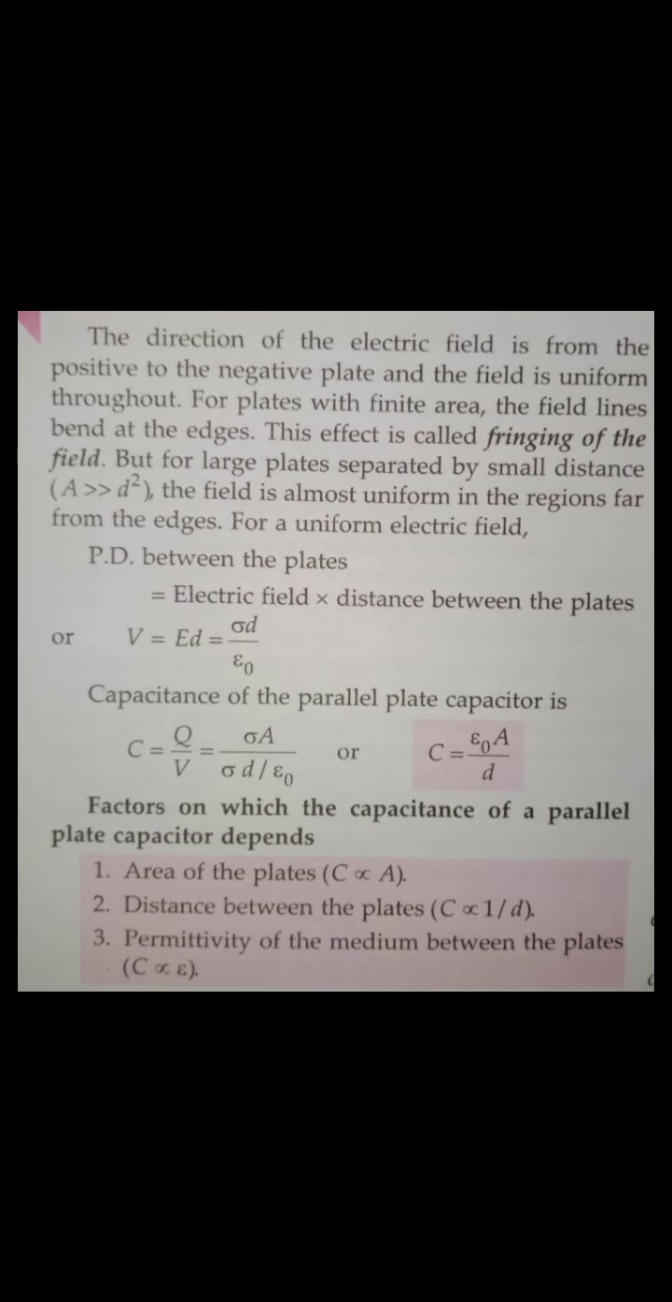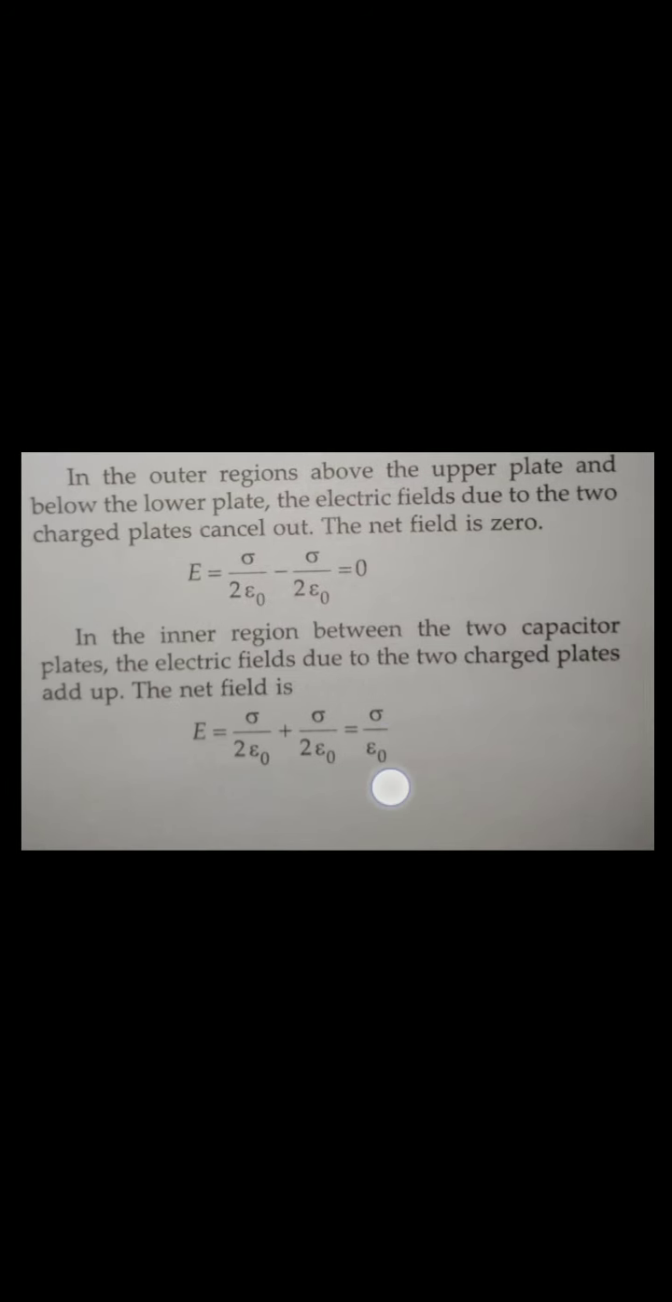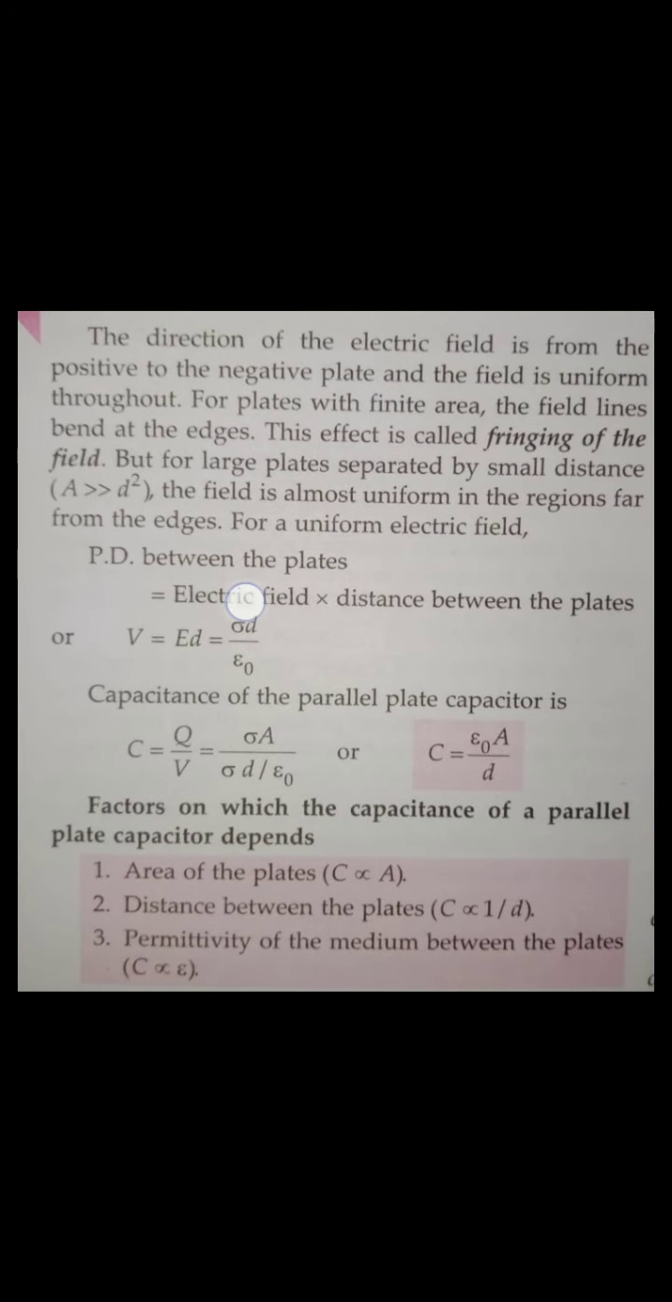So what is V equal to, guys? E into D. What is E equal to? Just right now we have found sigma by epsilon naught. Yes or no? So just put it here and you get sigma D by epsilon naught. Now what is sigma, guys? Sigma is equal to Q by A, because sigma is the surface charge density, which is charge per area.